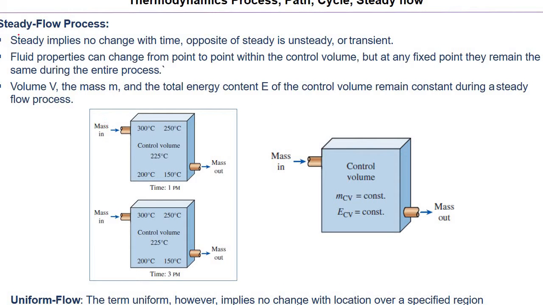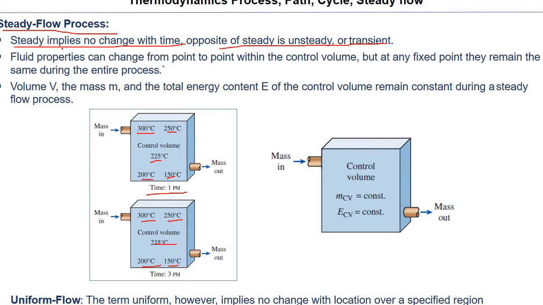Okay, now the steady flow process. Steady implies that there is no change with time. The opposite of steady is unsteady or transient. Let's say this is a control volume or a system. Mass is coming in. At that time the temperatures at various pockets of the system are 300, 250, and so on, and let's say the time is 1 p.m. At 3 p.m. the mass is continuously coming in and going out, but the temperature at the different locations is not changing. It means it's a steady state system.